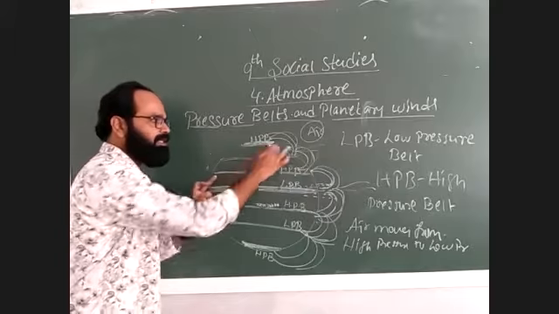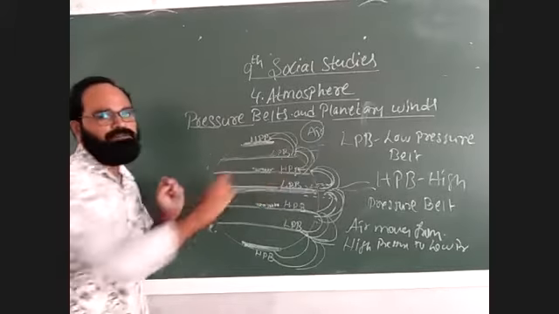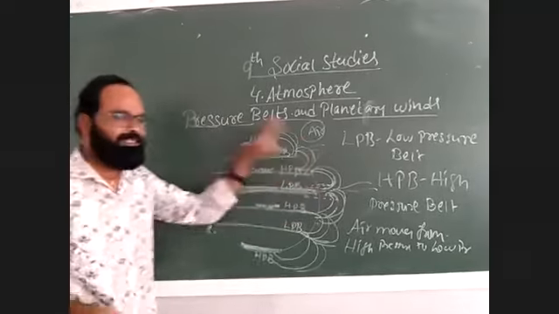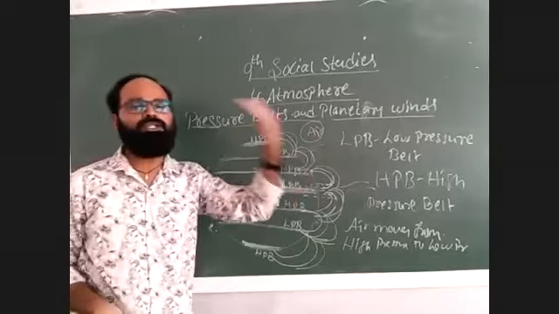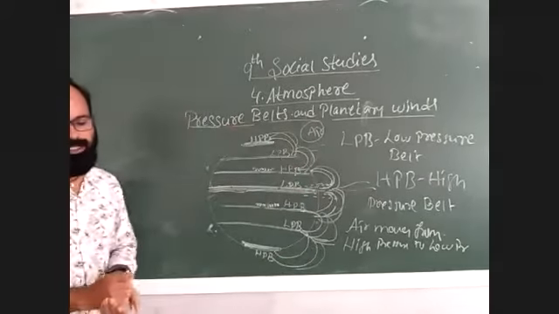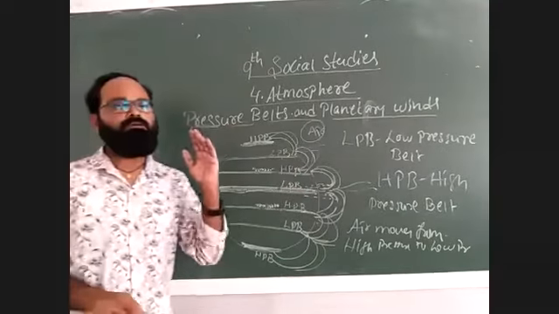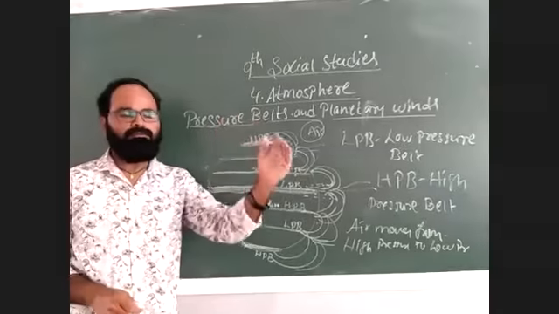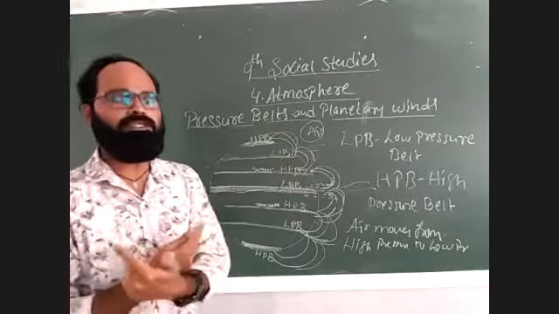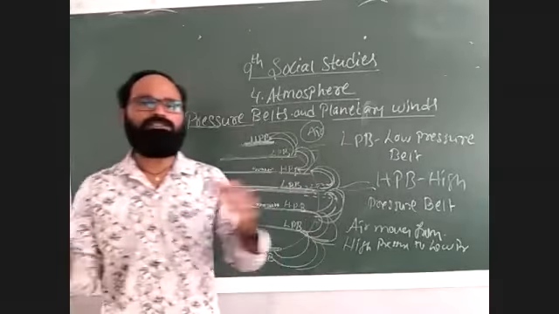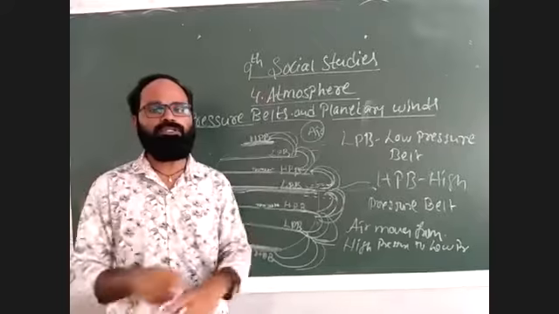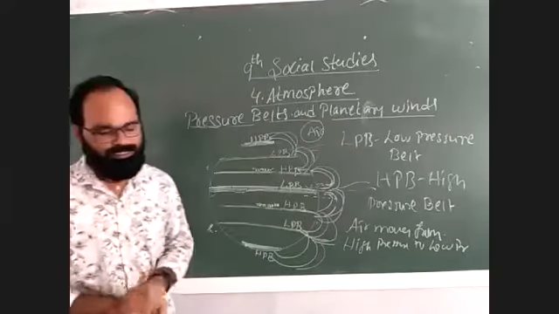Already there are molecules and excess molecules are being added from these locations. So this is like a cycle which continuously goes on. Air moves in both directions. It does not have a fixed direction from east to west, west to east, or north to south. It moves in all directions.